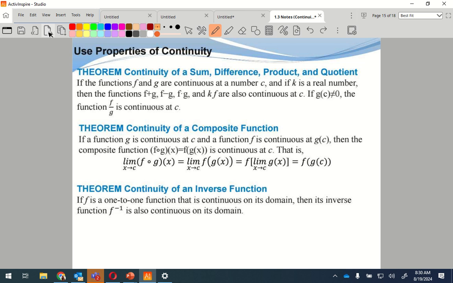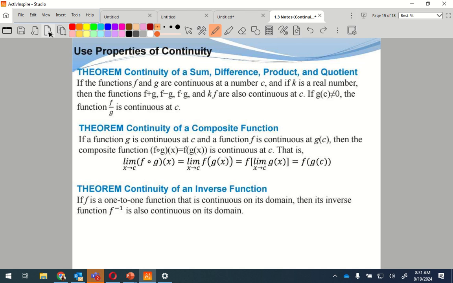So what that is saying is, a continuous plus a continuous is continuous. A continuous minus a continuous is continuous. f times g, continuous times a continuous. Okay? Same thing goes all the way up until f divided by g, where g cannot equal 0. I cannot have 0 in the denominator.